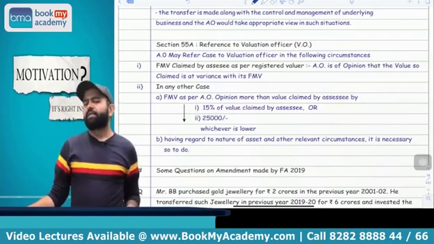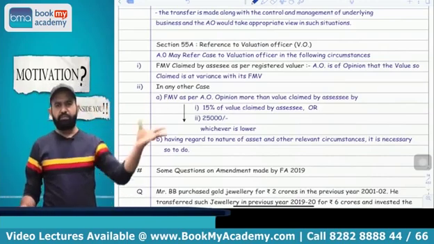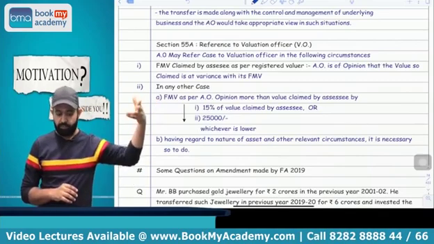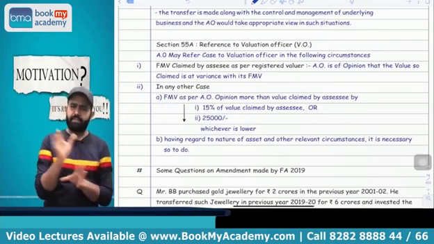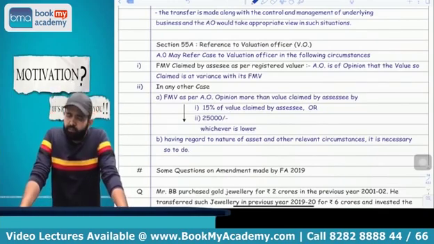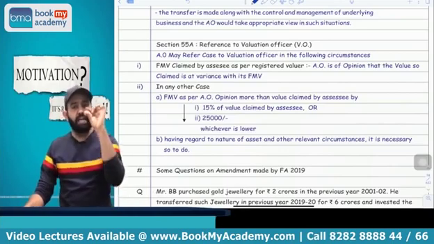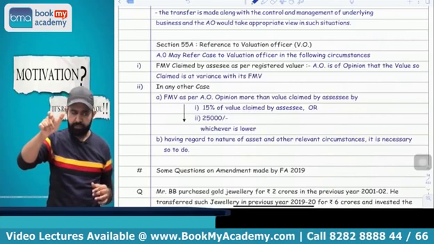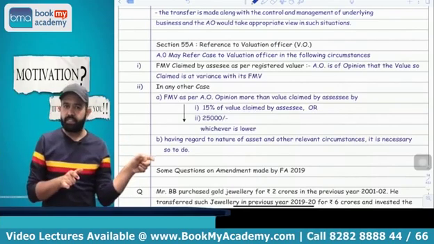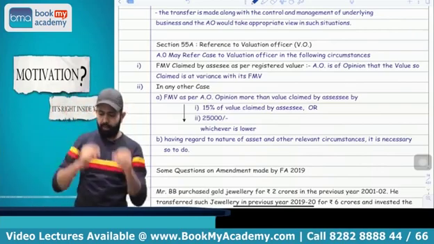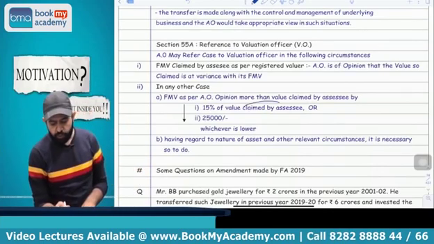Or second part, suppose the assessee claims the FMV and there is no reference, like he has not claimed it through a registered valuer. The assessee himself calculated the FMV and claimed it. And the assessing officer thinks that the FMV of the assessing officer is higher than the FMV of the assessee. Higher by what amount? 15% of the value claimed by the assessee or 25,000, whichever is lower.